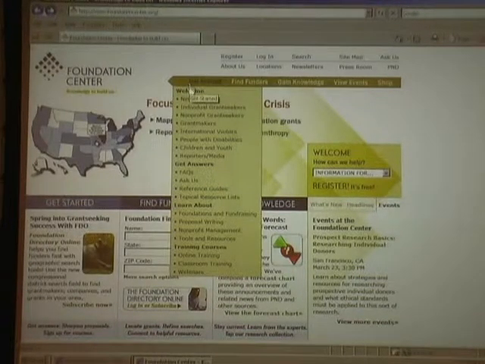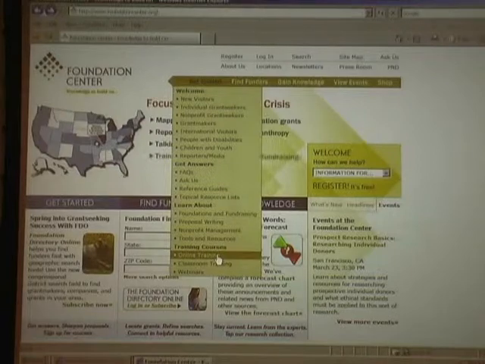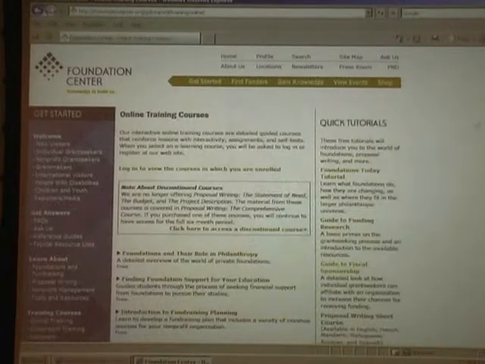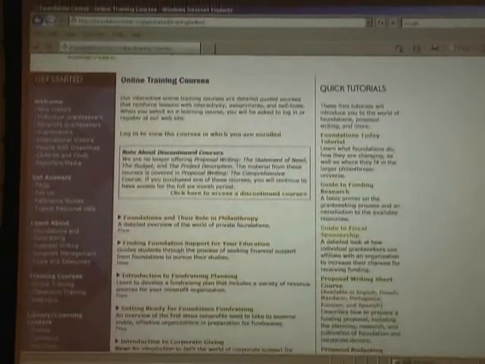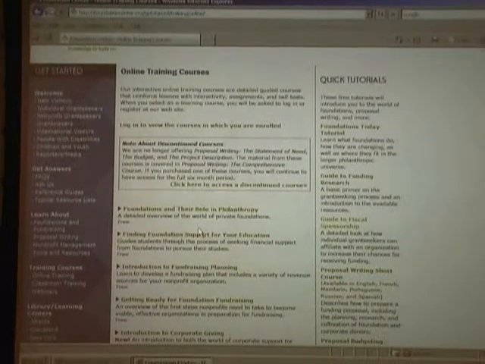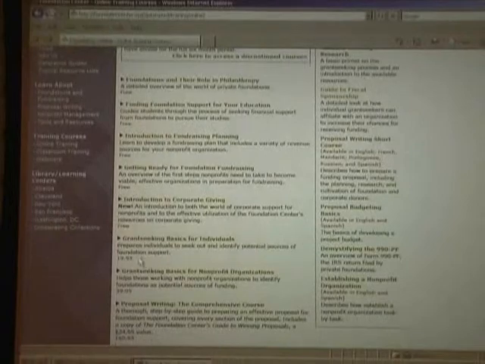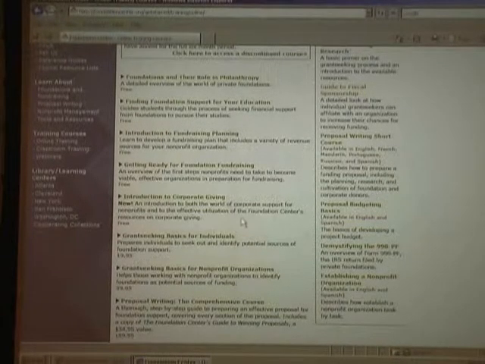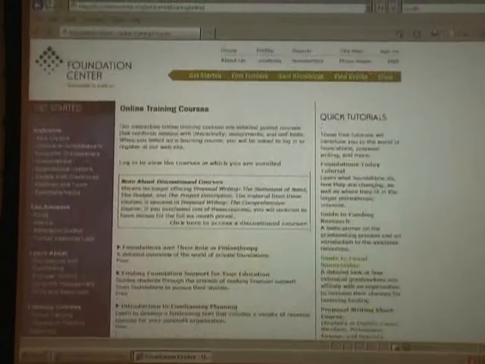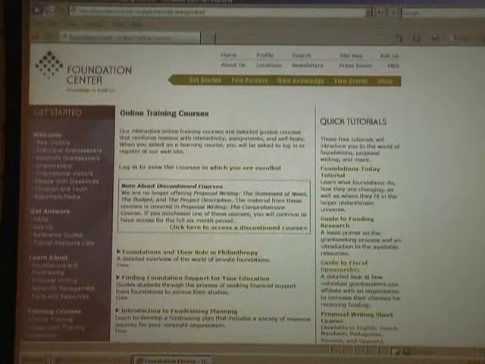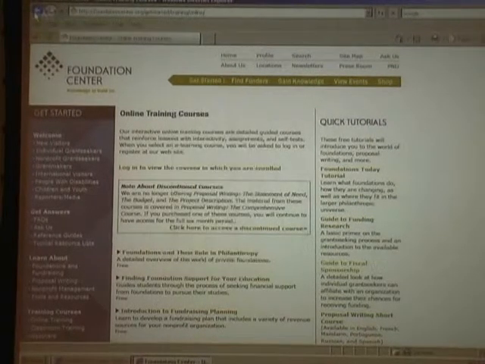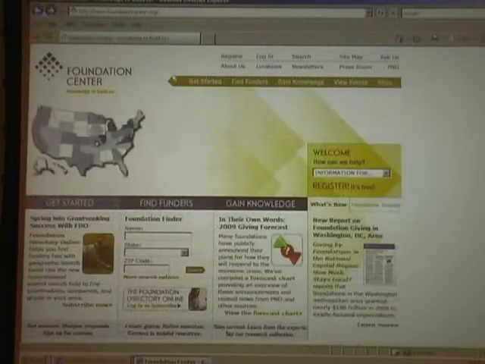Also under the Get Started drop-down menu, if we go all the way down, you will see some training information here. We have some online training courses. These are some tutorials and other free training modules that you can take. There are some that are fee-based as well, and they are listed here as such. Just want to point that out. But otherwise, the majority of these are free and accessible anywhere you have access to the internet.